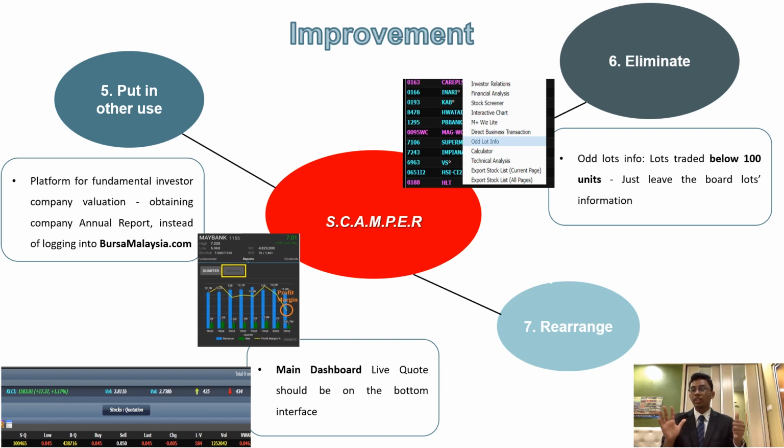And then the sixth one is elimination. For elimination, based on the slide, I think M+ should remove the odd lots information because I think it's quite unnecessary. Odd lots refers to transactions below 100 units. I think it doesn't have significant information at all. And then the seventh criterion is rearrange. I think the main dashboard live quote about the KLCI points, trading volume and so on should be put in the bottom interface instead of at the top interface.